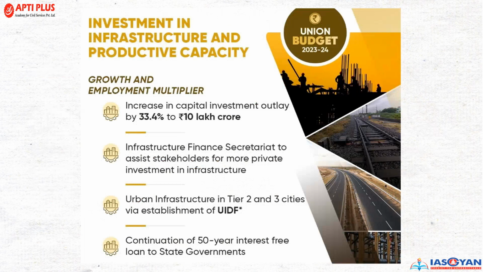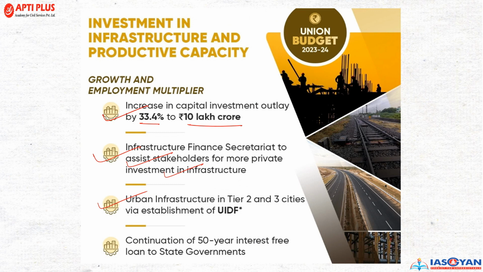Now, if we talk about investment in infrastructure and productive capacity, there's a growth and employment multiplier effect that has been envisaged under the Union Budget. So, increase in capital investment outlay by 33.4% to 10 lakh crore rupees. Now, in terms of infrastructure, the Infrastructure Finance Secretariat to assist the stakeholders for more private investment in infrastructure.